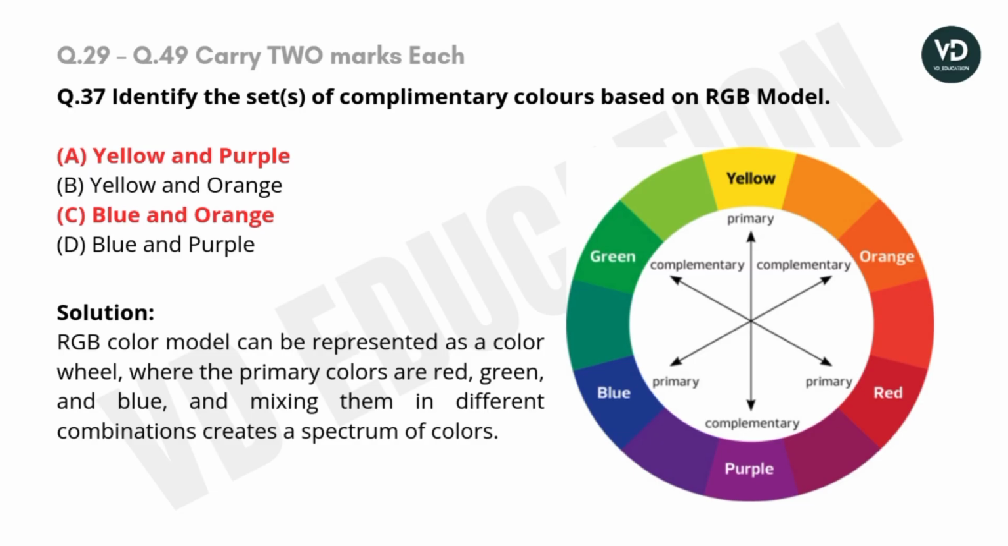Yellow, purple, and blue, orange. In solution, we can see the RGB color model can be represented as the color wheel where the primary colors are red, green, and blue, and mixing them in different combinations creates a spectrum of colors.